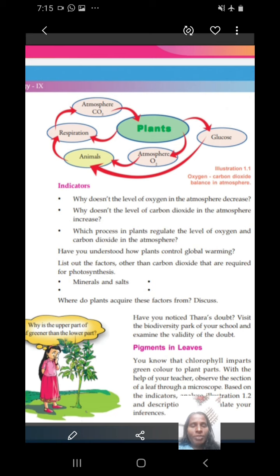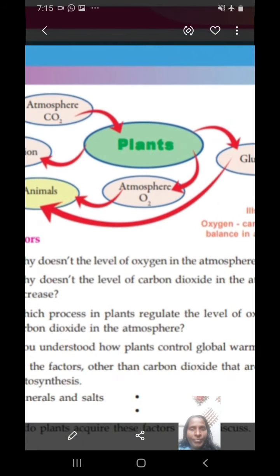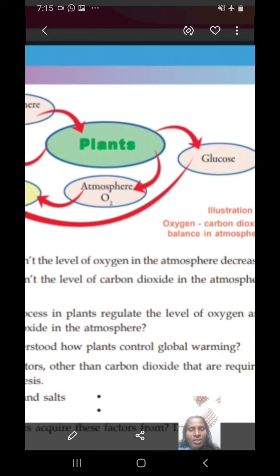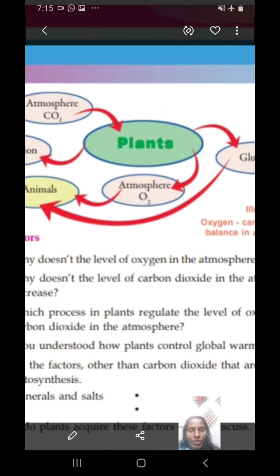So in this chapter, the second part, we will discuss how plants coordinate the carbon dioxide and oxygen level in the atmosphere. For that, look here, we can see a flow chart. This flow chart explains the coordination of oxygen and carbon dioxide level in the atmosphere.